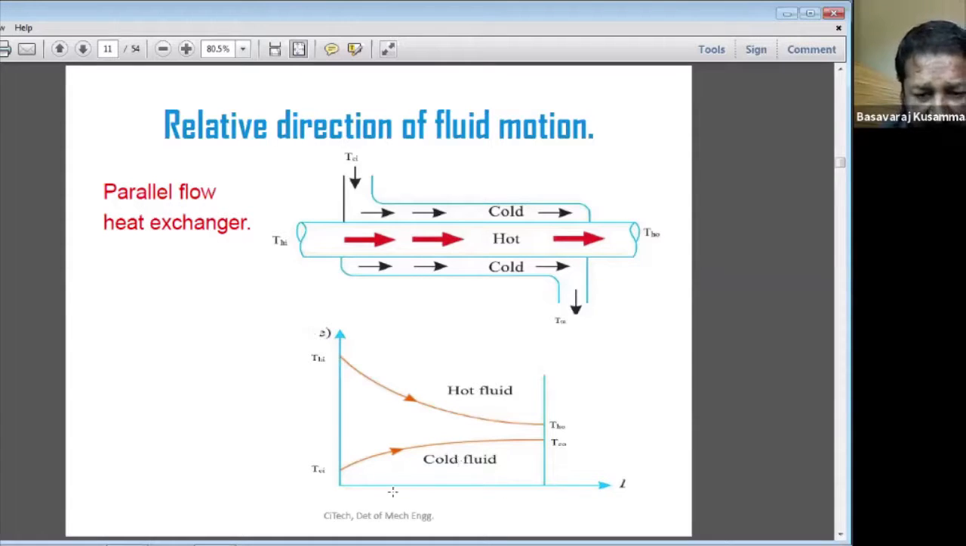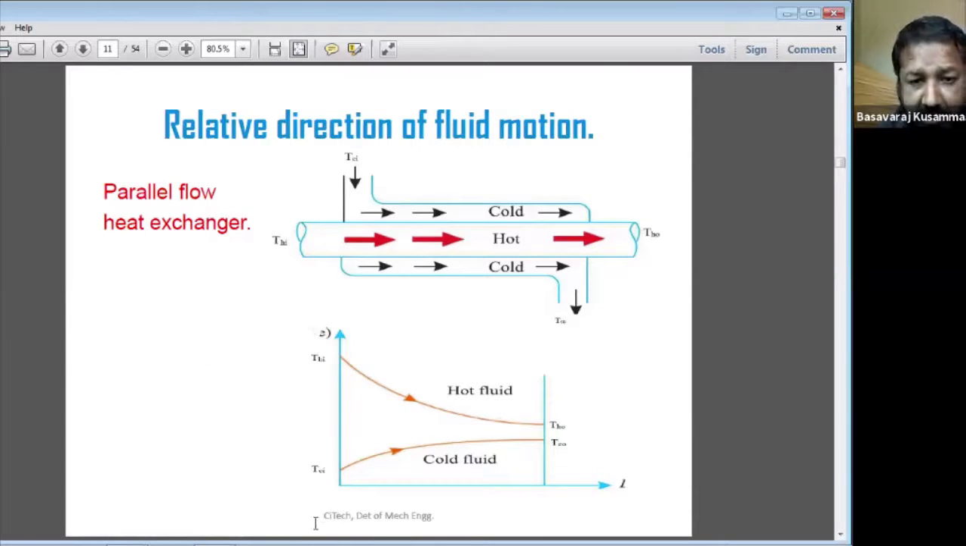The Y-axis represents the temperature, and the X-axis represents the length of the tube, or we can call it the area of the heat exchanger. As the area or length of the heat exchanger increases, the hot fluid temperature goes on decreasing.